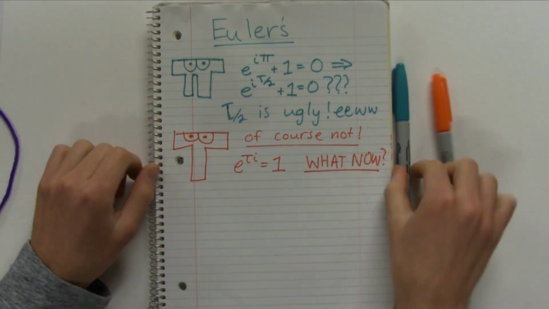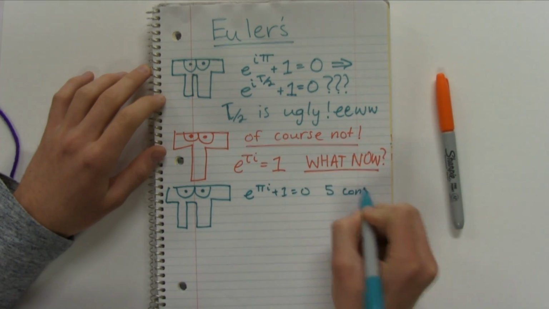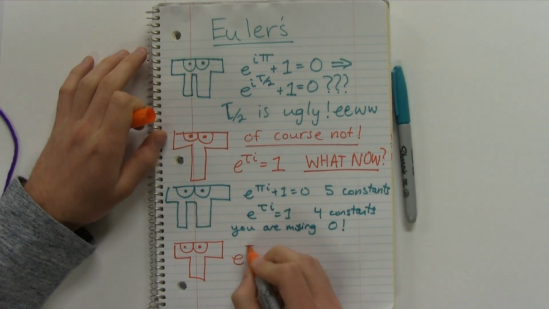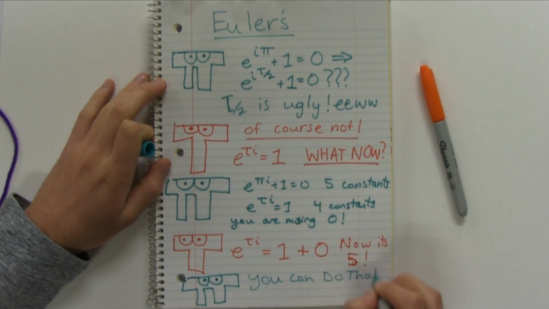What now? To that, Pi says, you only have 4 important constants. My version has 5. You are missing 0. Tau responds, I can just add 0 to the end. And to that, Pi says, you can do that with anything. And to that, I would say enough. This video is dragging on too long.